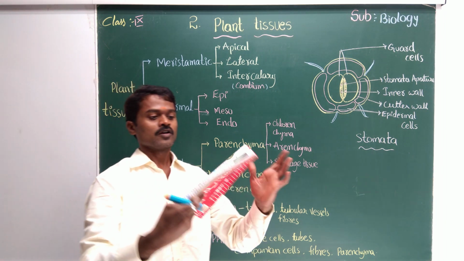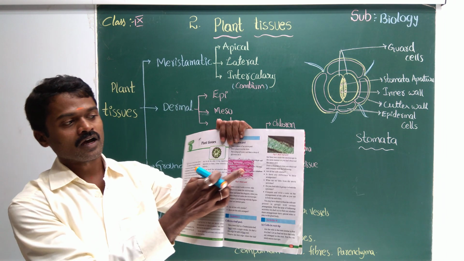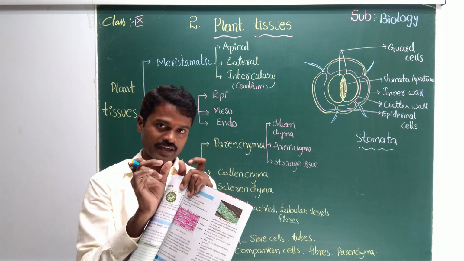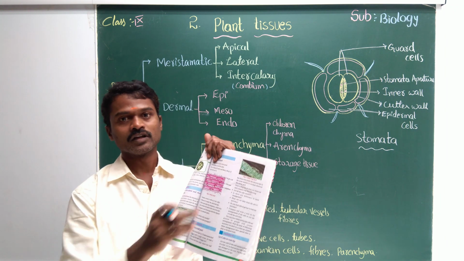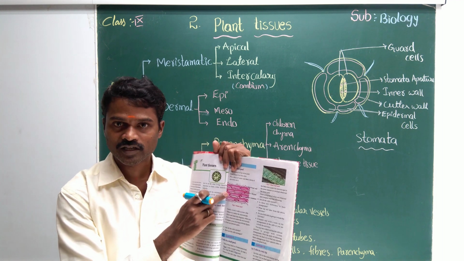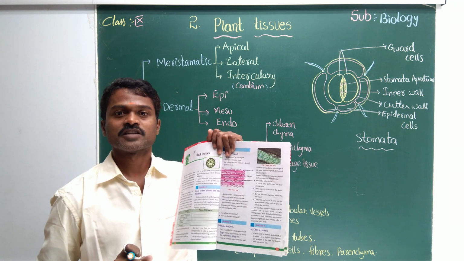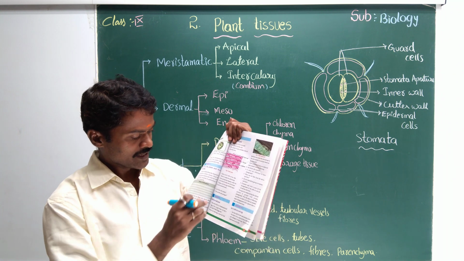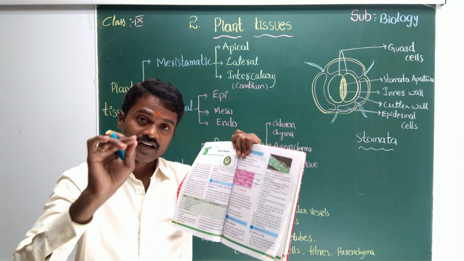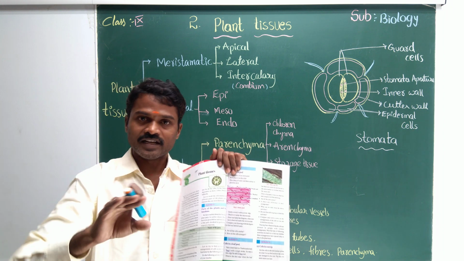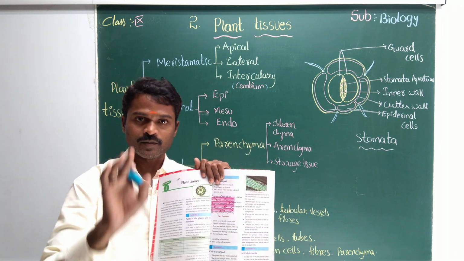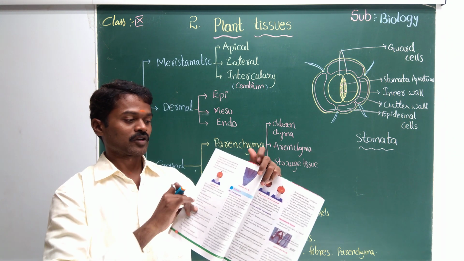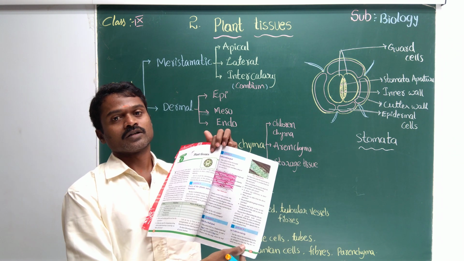Okay, in that book, first they gave the onion peel. In the first lesson in the 8th class you already read that, no? Take an onion, cut the peel, take that and observe the onion peel. How can you see that? It's like rectangular-shaped cells. Now come to the next. What is that? In the leaf. So we are observing the cell in different parts. One is the onion peel, second is the leaf, and next we have the root.